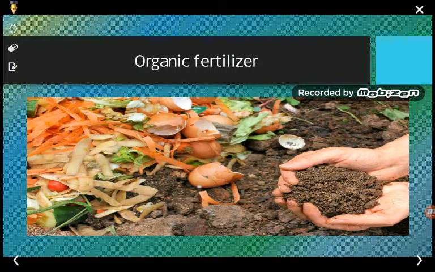So here is a picture where you can see that it is nothing but the fertilizer which is made from the vegetables, the plant waste, which are used as a fertilizer. So these are nothing but the plant waste or the kitchen waste which can be used as a fertilizer. Next is, what are the different sources of organic fertilizers.